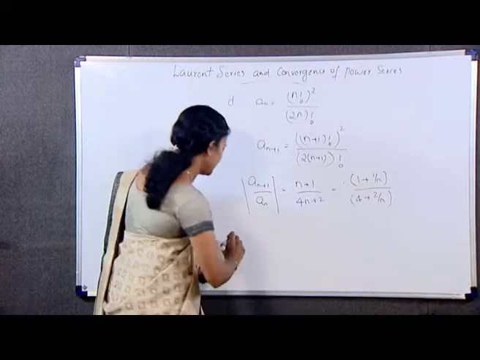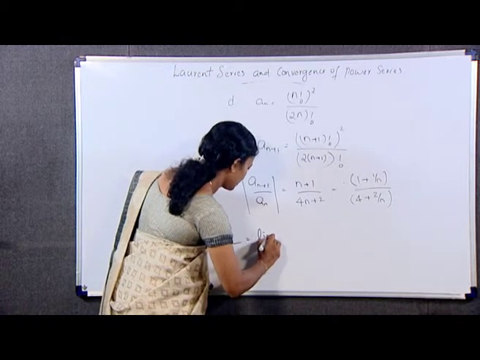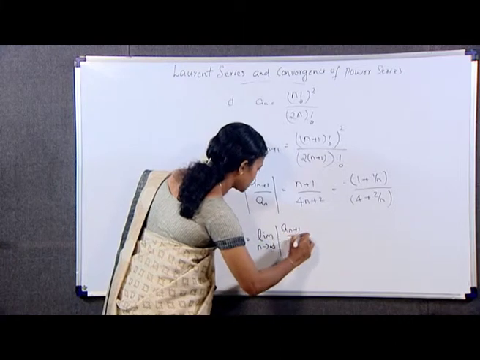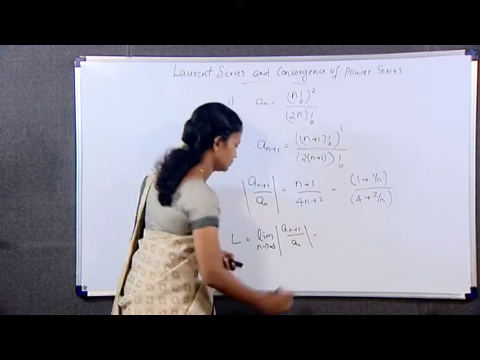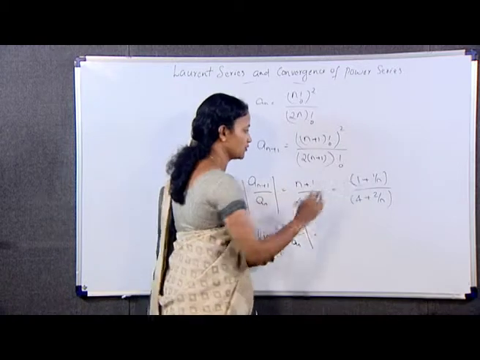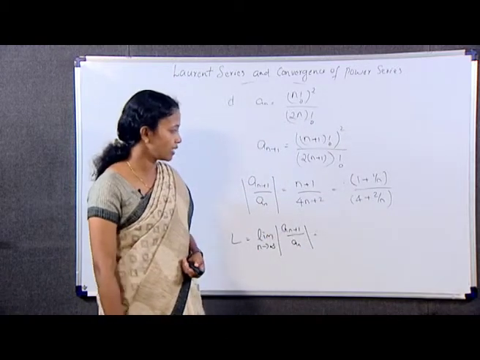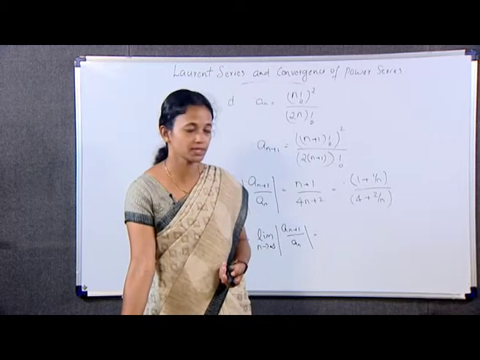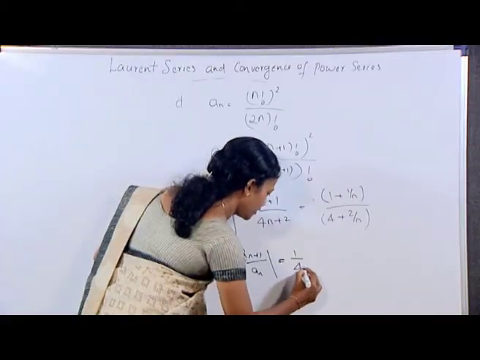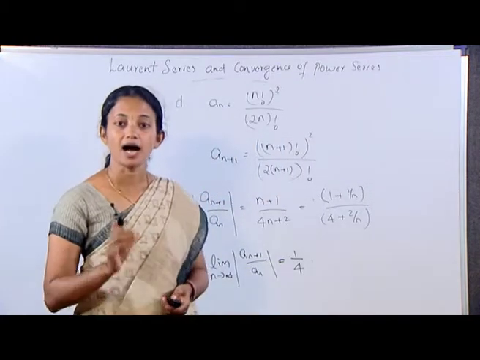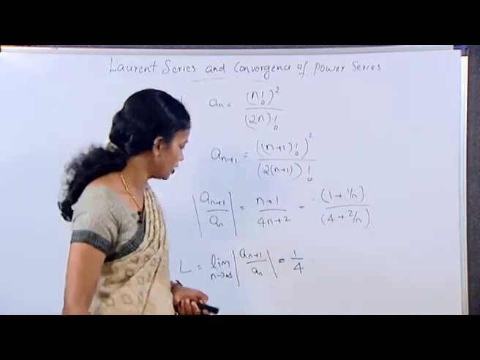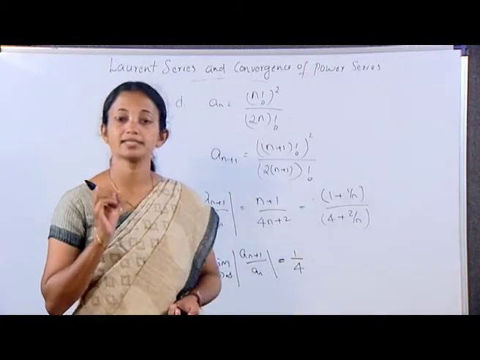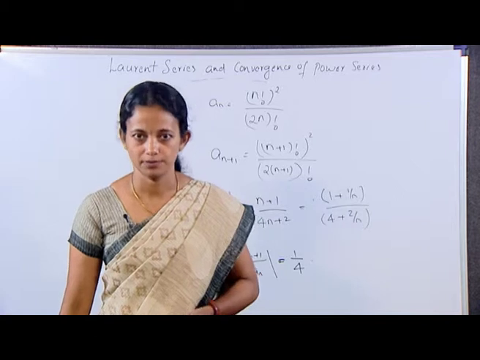Now our L is limit n tending to infinity modulus of a_n plus 1 by a_n, that is limit n tending to infinity 1 plus 1 by n by 4 plus 2 by n. The value is equal to 1 by 4. Hence R is equal to 1 by L. We got L is equal to 1 by 4. So our R is equal to 4, that is, the radius of convergence is 4.